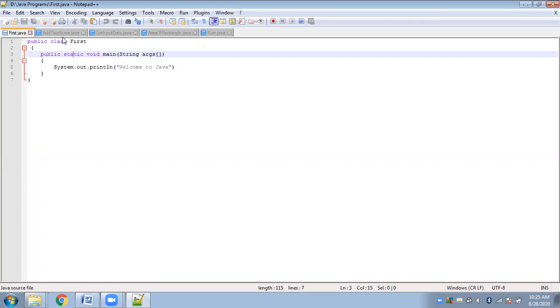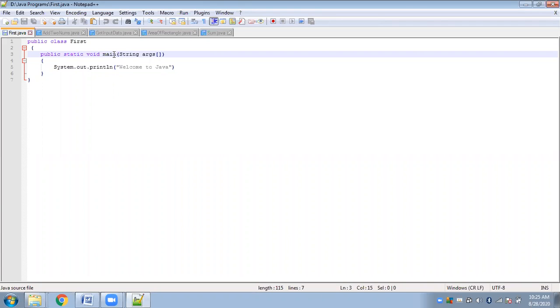Only if you create objects of that class, you can access all the data members and member functions from inside the class.